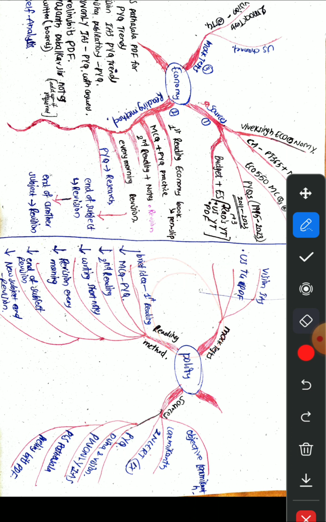If we complete this step, we have almost studied economy. We need not worry now. In order to retain what we have studied and understood, we will revise it every morning, or at least day by day, till we complete the subject.